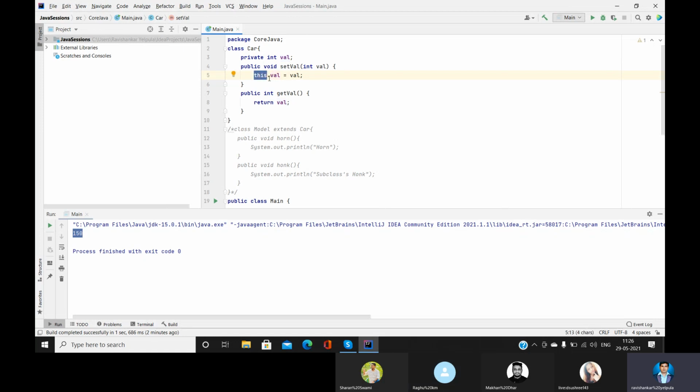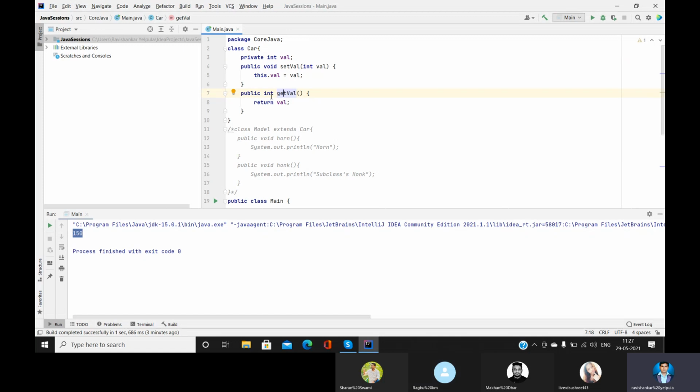We are differentiating by using the this keyword. This keyword refers to the current object, so whatever the object of this class is, it will be pointing to that. So we set the instance variable or global variable val, and we assign the value of the local variable to the global variable. That's done. After assigning the value to this global variable, we are returning it using this getVal method.